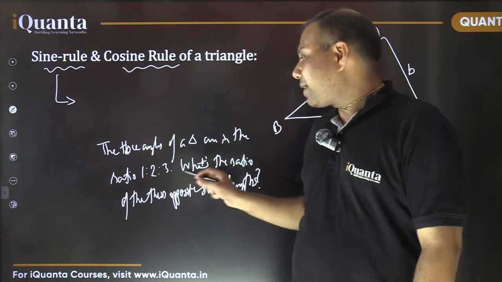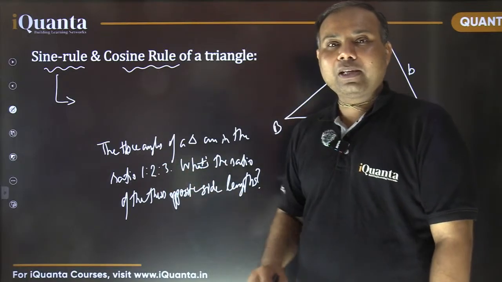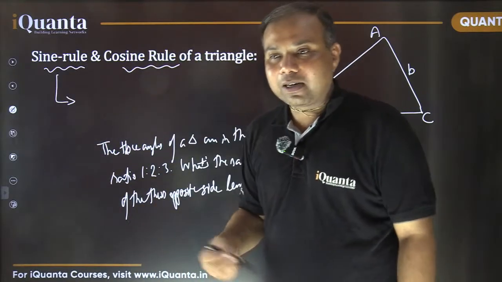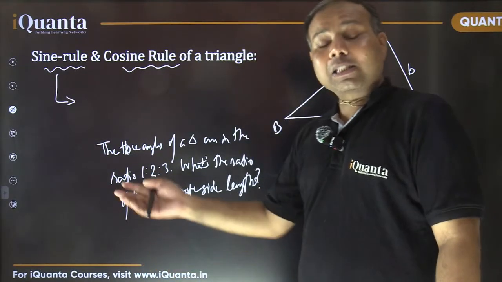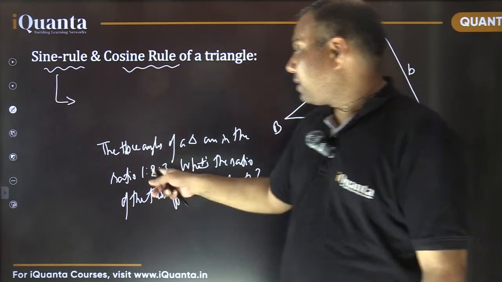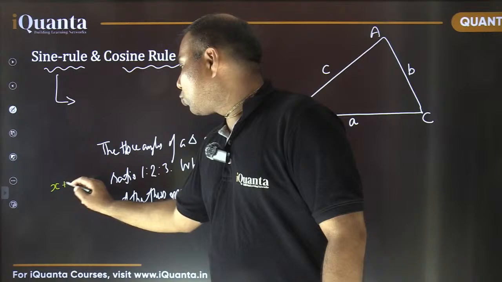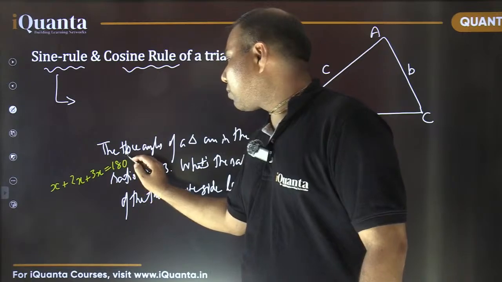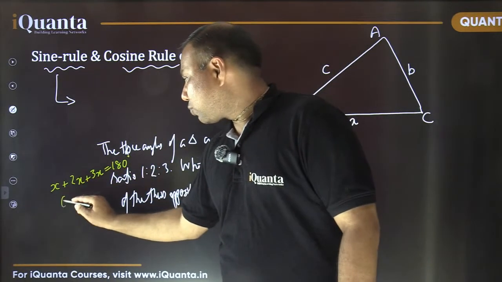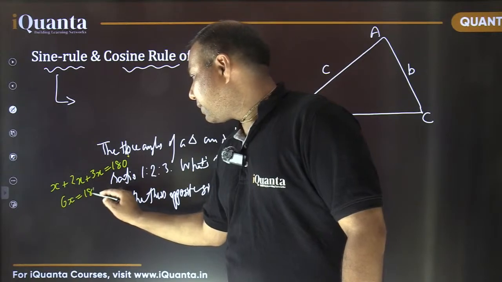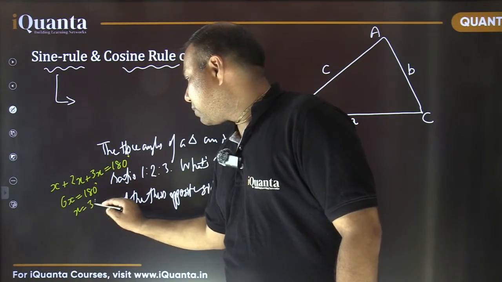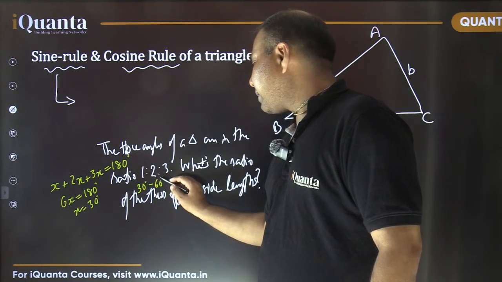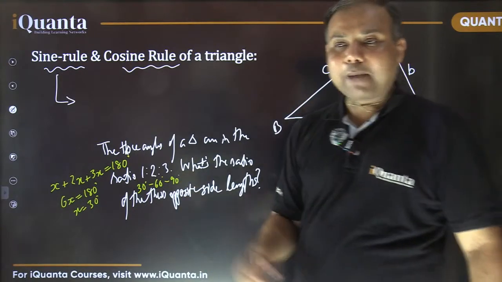So can you find the three angles of a triangle which are in the ratio 1, 2, 3? These angles come out to be 30, 60, 90. How do we find that? Because the sum of the three angles is 180 degrees. If the first angle is x, then the second is 2x, the third is 3x, and their sum is 180 degrees. So the total is 6x. So 6x equals 180 degrees. It means x equals 30. So the three angles here are nothing but 30, 60 and 90. That becomes a right angle triangle.